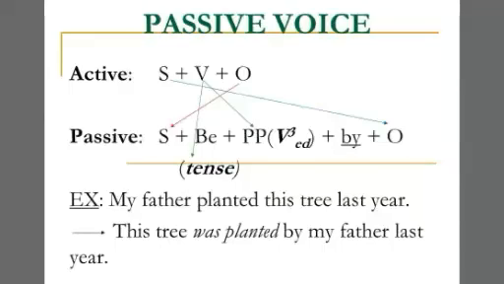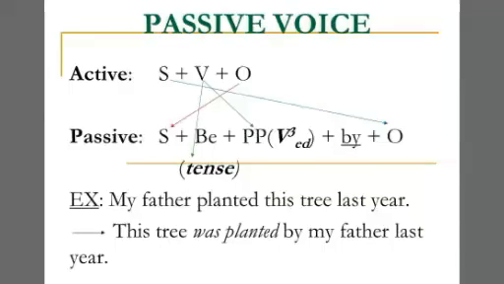Step 2 is to swap subject with object and object with subject. So places of my father and this tree are exchanged. Step 3 is to add suitable helping verb. Here this tree is a singular noun, so we have written was after this tree.